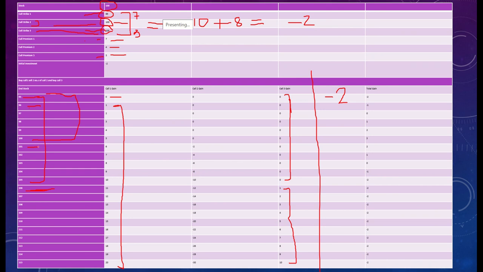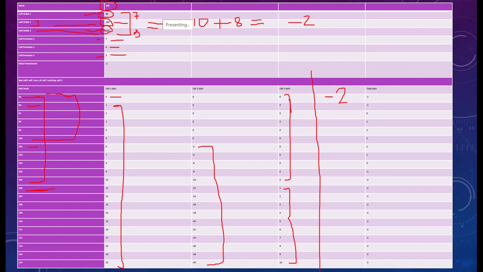You have sold two calls, so he will be at a profit of 2 rupees and you will be at a loss of 2 rupees, not one but two, double. So from here you can see the loss is -2, then -4, -6 and so on. So this is your loss, right?